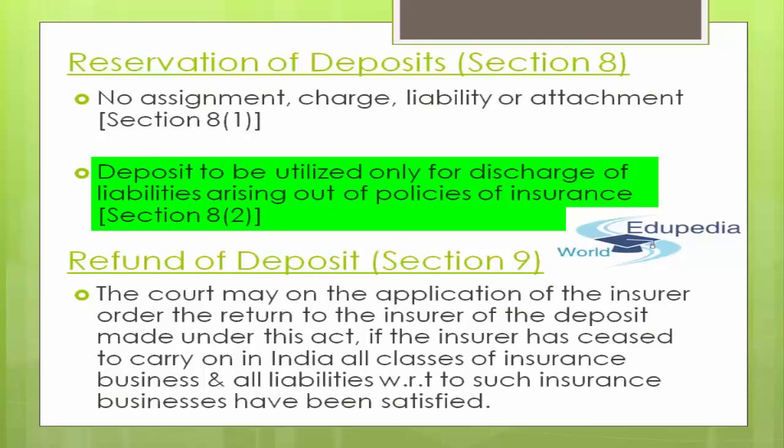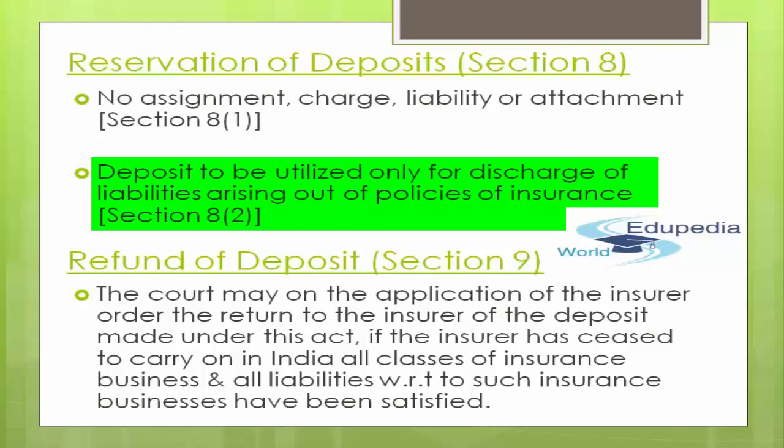If you are not able to pay back to your policy holders, your insurance claim holders, then the deposit can be used to pay them back. But apart from that purpose, this shall not be susceptible to any assignment or charge. That's been clearly mentioned.